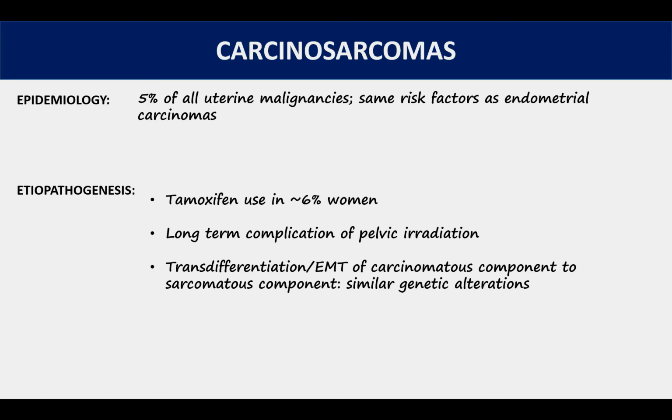And how do these tumors arise, or what's the pathogenesis? Even though in the beginning it was unknown how two different components like carcinomas and sarcomas occur together, now it's well established by numerous articles that both carcinoma and sarcoma have the same genetic mutations. Because of this, it is now known that this tumor occurs because of transdifferentiation or epithelial to mesenchymal transition of the carcinomatous component to the sarcomatous component. So that's the origin of carcinosarcomas.